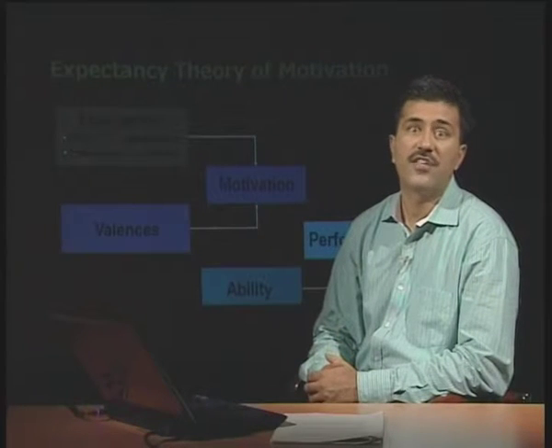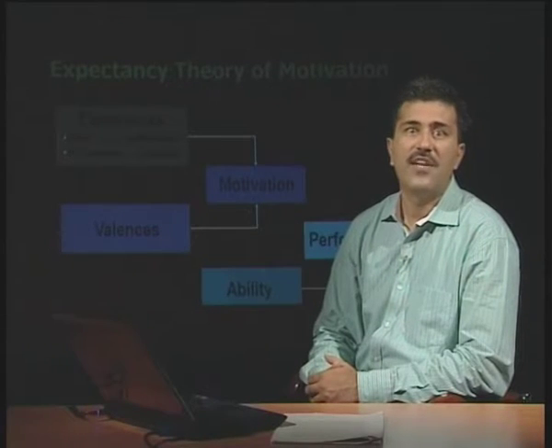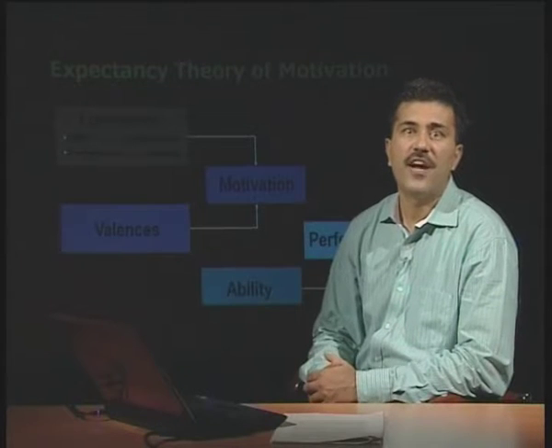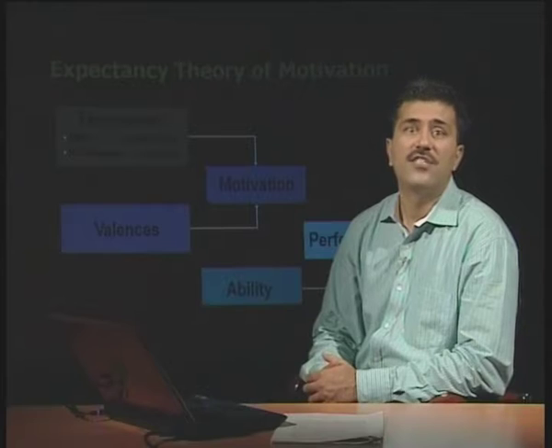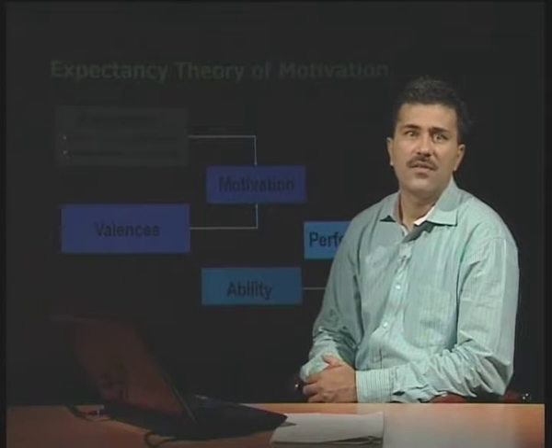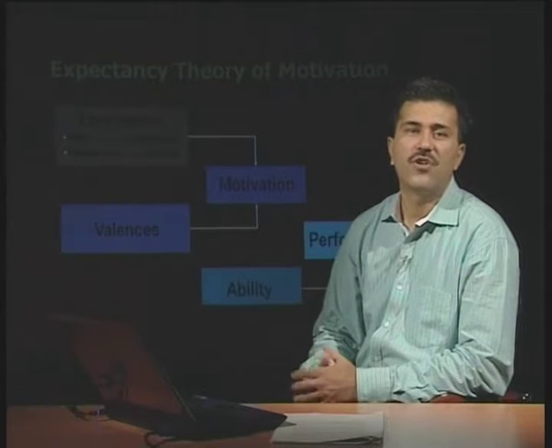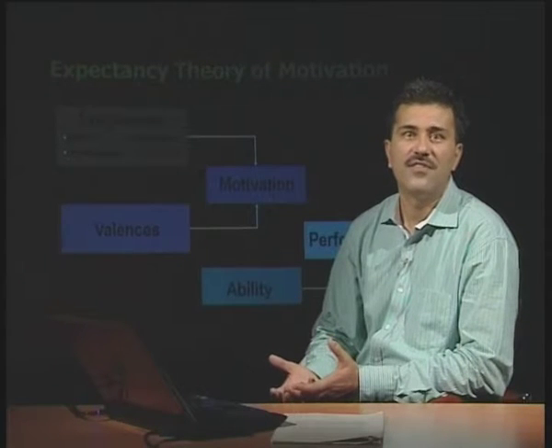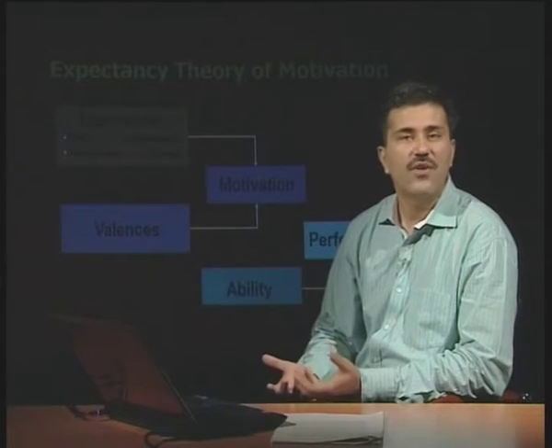Second expectancy, that is instrumentality. Suppose I perform well, I got 85% in class 12th. I will get a good job, I will get admission in IIT, I will get admission in Polytechnic, whatsoever it is. That is the reward. He secured 85% but he got admission in BSc. This was not his target, that is the valence. Valence is missing. That means the award was not worthwhile for me.